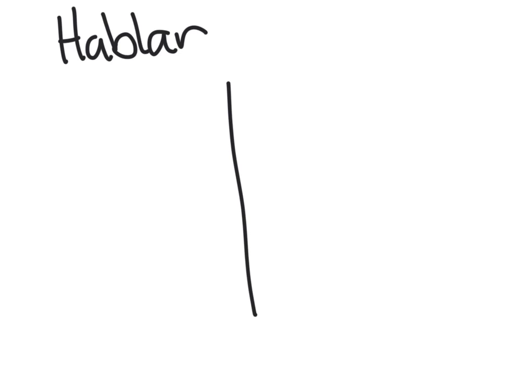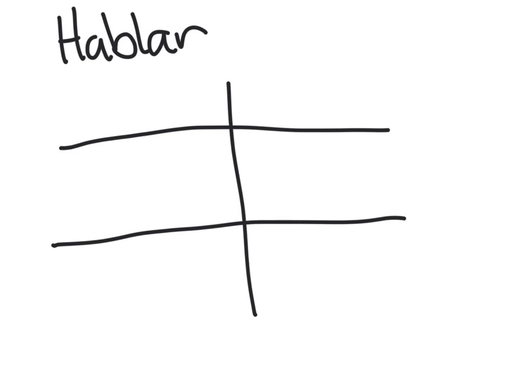So we're going to start off with the first verb, like I said, hablar, which means to talk. In English, it doesn't make a difference if you say I talk, you talk, or I talked, you talked, we talked, they talked, because you don't really change anything besides saying I, you, we, they. But in Spanish, you actually have to change the whole verb. So you have the singular side and the plural side, and you have the first person, second person, and third person, which is point of view. So again, the first thing you do is you take out the last two letters.